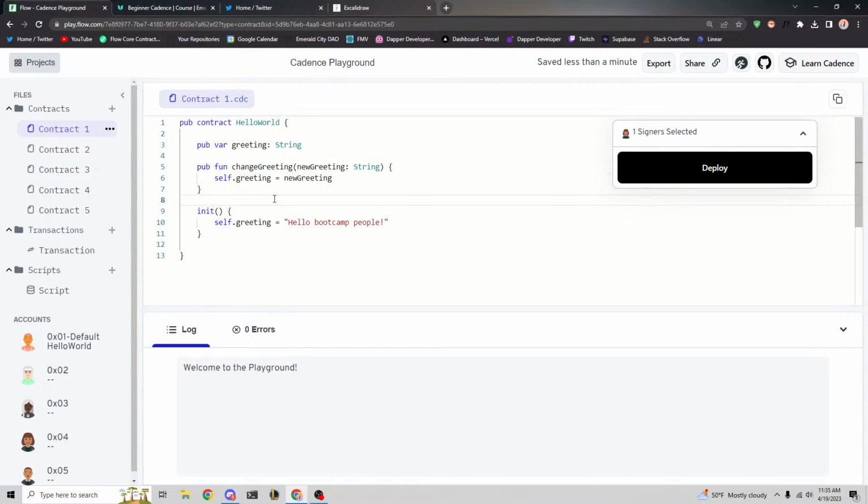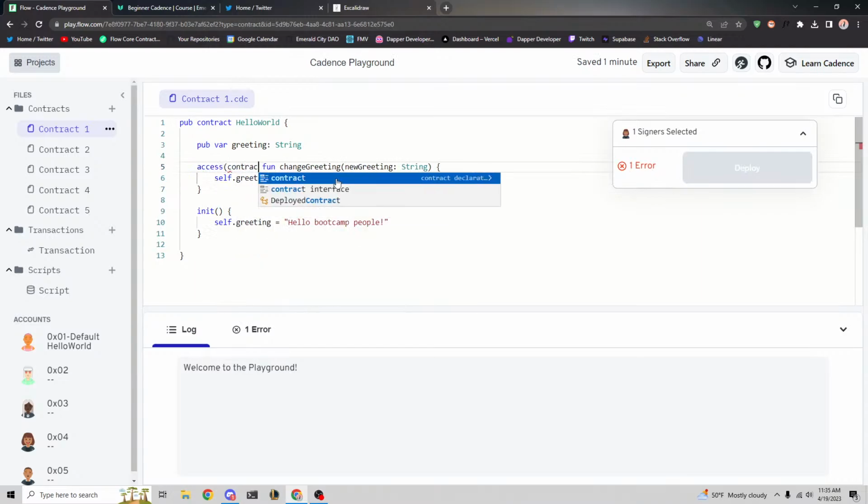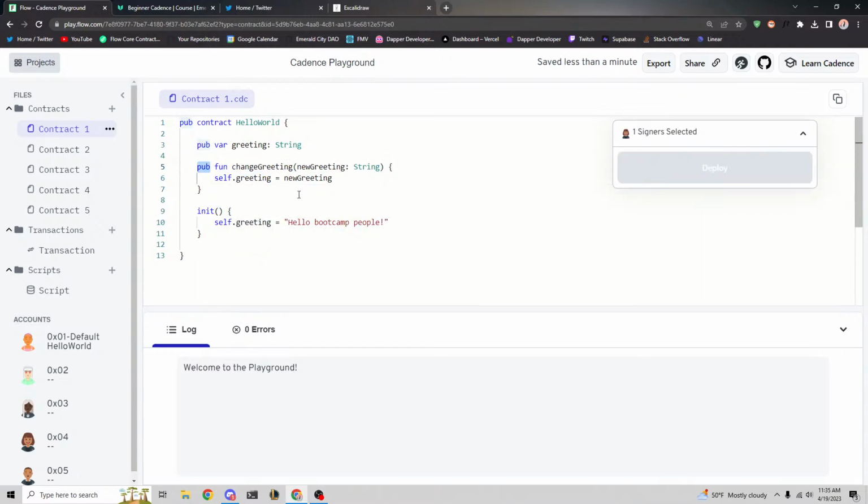So Dimitri says, so right now anyone can change it, and you are absolutely correct, Dimitri. Right now, because this contract is defined in a way where this is available for everybody, and we'll get into access control later, but the short answer is that because we put pub here, public means anyone can call this function. So if I were to deploy this on testnet right now, all of you could call this change greeting function and change it as much as you want. Great question, by the way. This will change when we get to stuff like access control and whatnot, but this is a more advanced concept, so we'll leave it public for now.